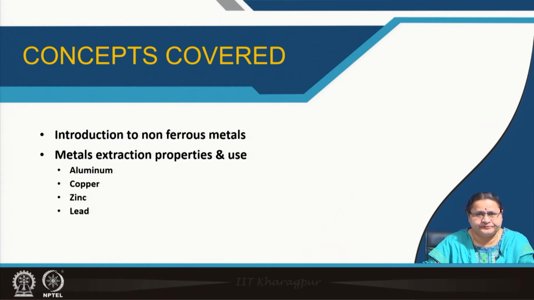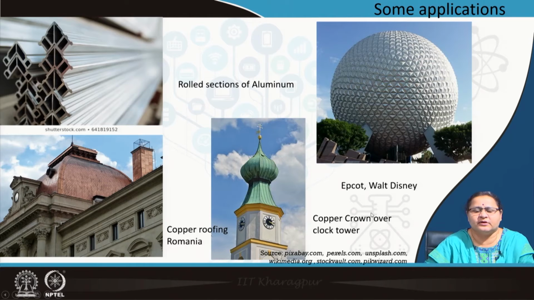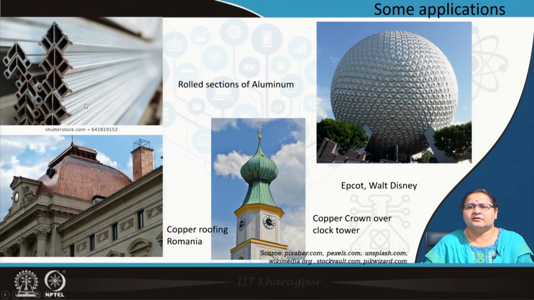So, coming to the first few buildings where we see the application of non-ferrous metals as an external element. You see, there are lots of sections of aluminium here in the picture, which may be used as an external element for a false wall, that is a clad wall.